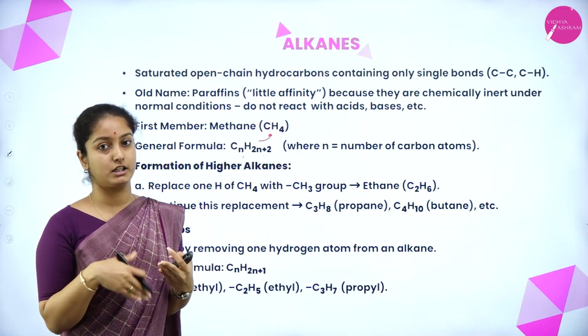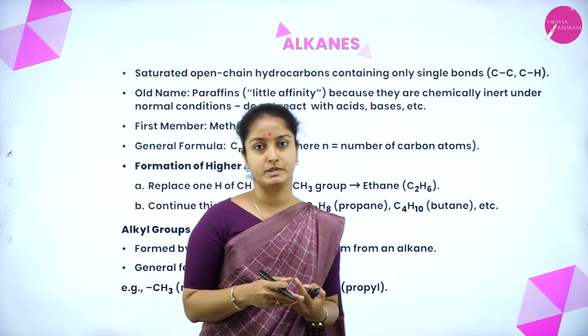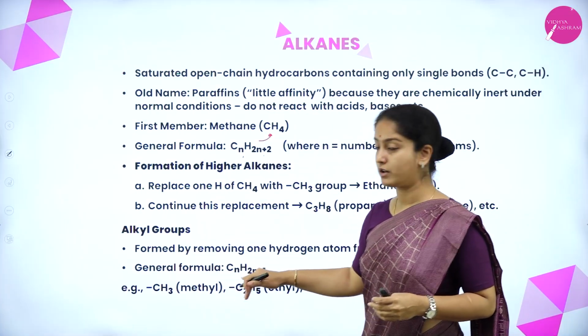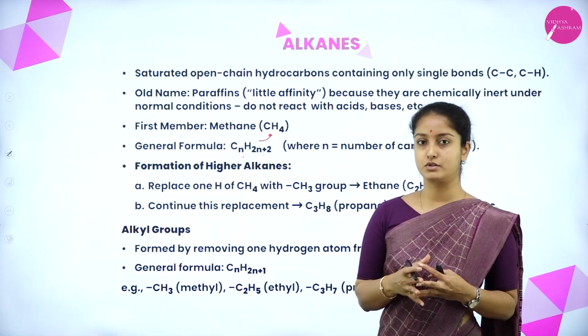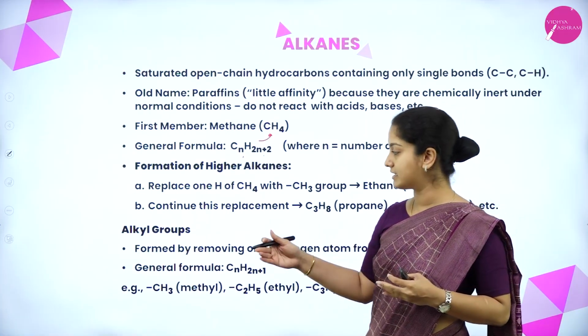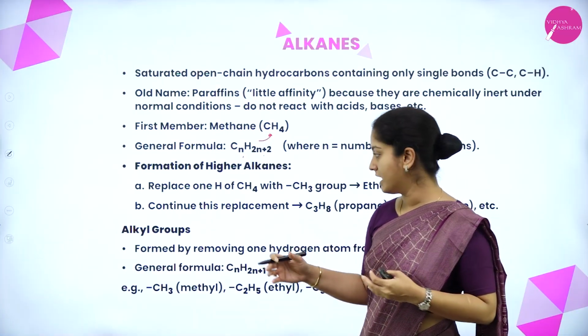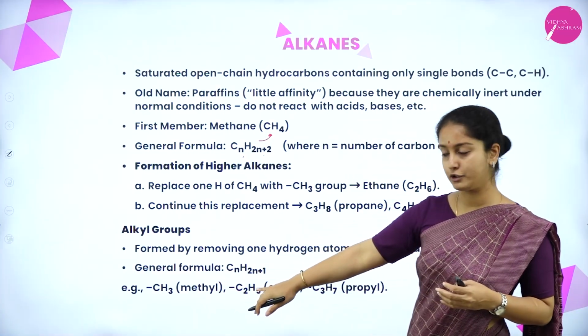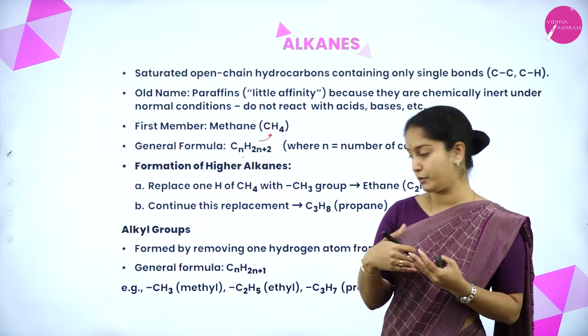Now we shall learn about alkyl groups also. What are these alkyl groups? An alkyl group is formed by removing one hydrogen atom from an alkane. Here there is no replacement by any other alkyl group to form a higher alkane. It is just the removal of one hydrogen atom from the given alkane. So the general formula of an alkyl group is CnH2n+1. That means one hydrogen atom is removed.